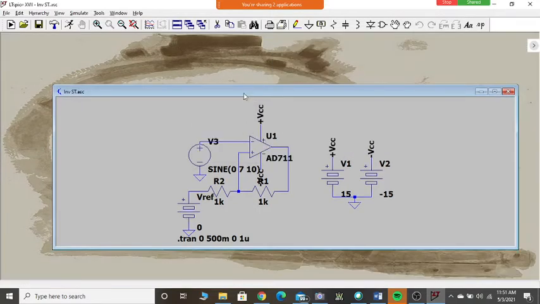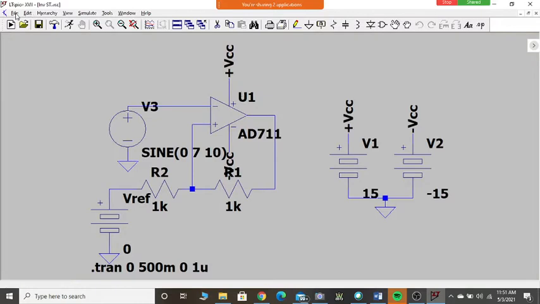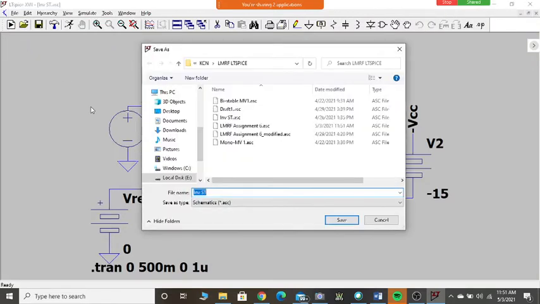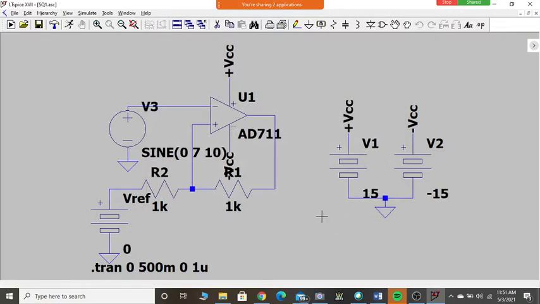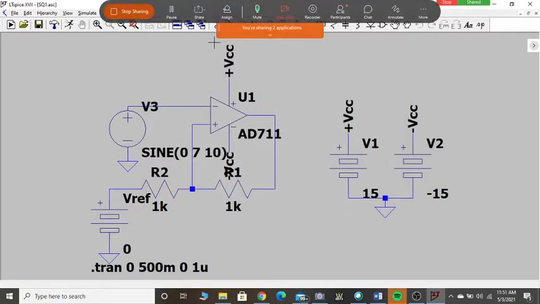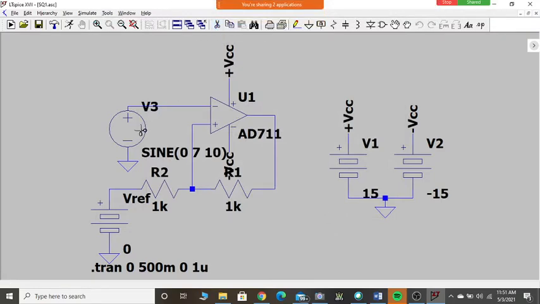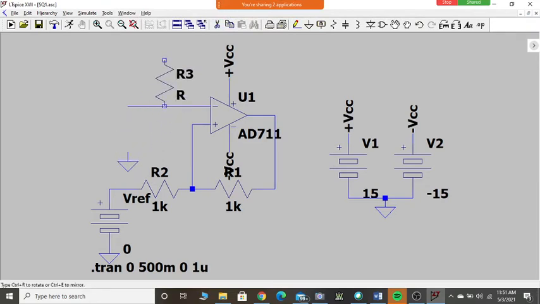Okay, what I do is I will retain the same circuit. I will save it as SQ1, square wave 1. So what is the change that I should make here? Shall I take out this and then add an RC? If I add a resistor and then put a capacitor, this will become my square wave generator.